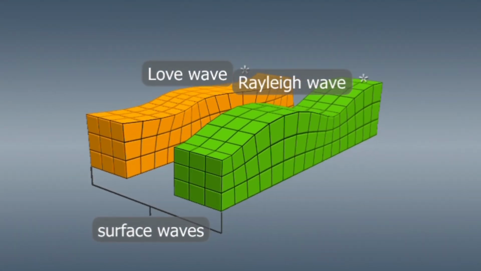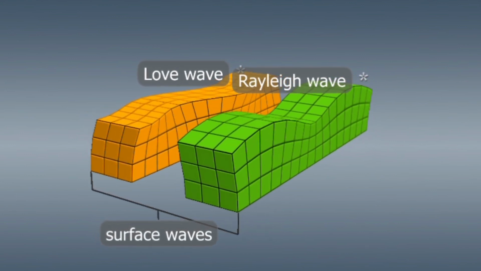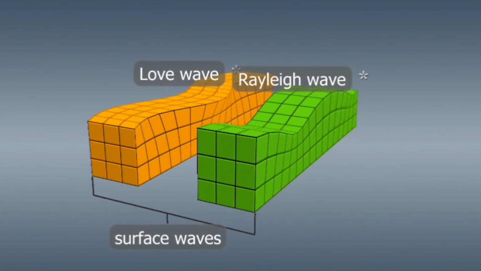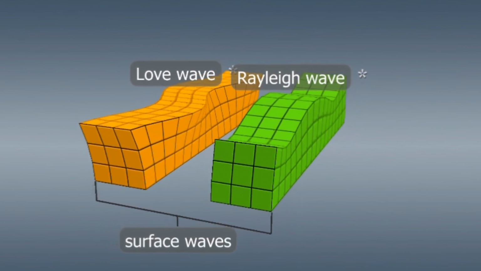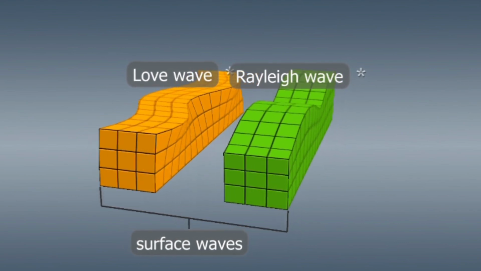Waves traveling along the surface of the Earth are called surface waves. They result from the interference of the P waves with the S waves. Surface waves travel at lower speeds than body waves, but their amplitude is greater. They cause the greatest damage.